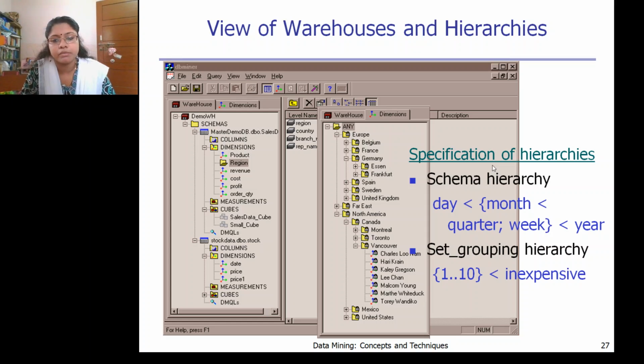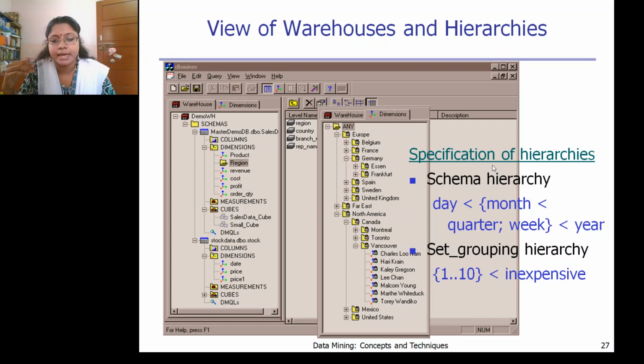Here we will be dealing with the details. The first is schema hierarchy. In schema hierarchy, we can deal with the day, then a month or a quarter or a week, and then year. Day is the very specific one, and from day we move on to the more abstract ones: giving the details by month, quarter or week, or then by year. So that is the schema hierarchy.